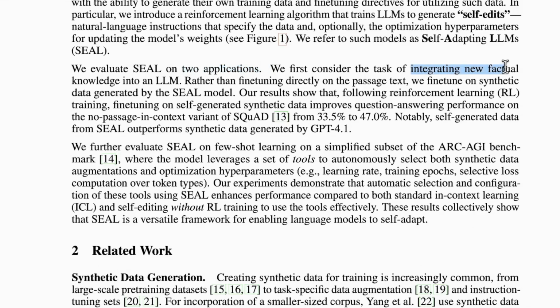First is integrating new factual information into an LLM. This was what we talked about till now, knowledge incorporation. The second method is few shot learning. So the first one is kind of memorizing, how you can come up with such notes that it is of that quality that you don't have to actually see the passage again. That was one kind of learning and adaptation of large language models.